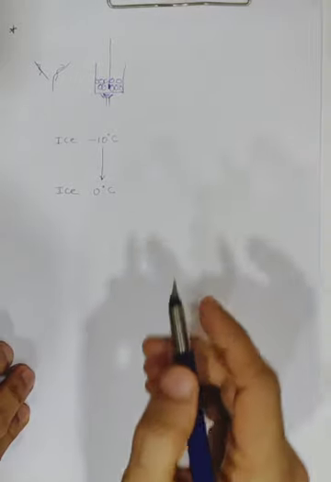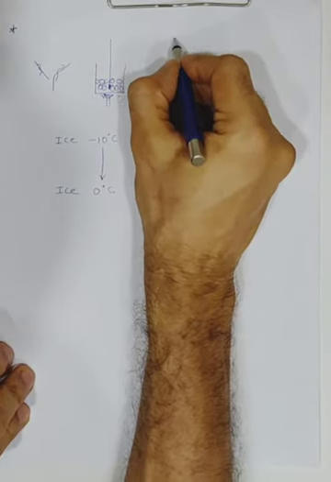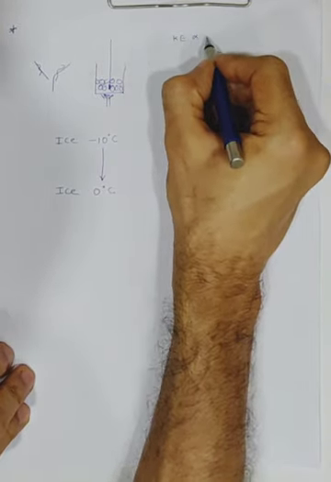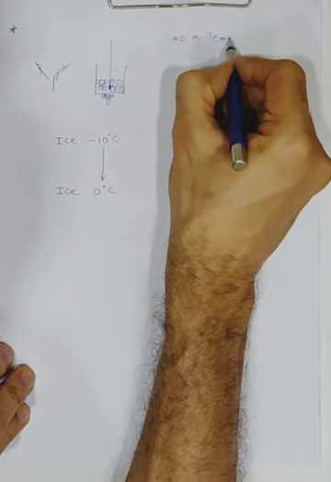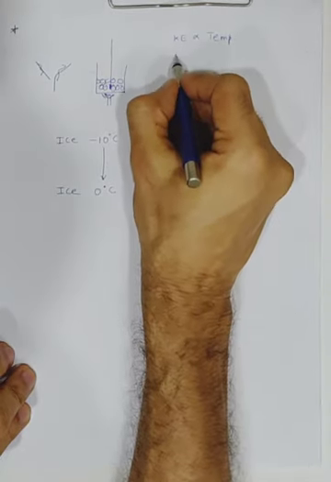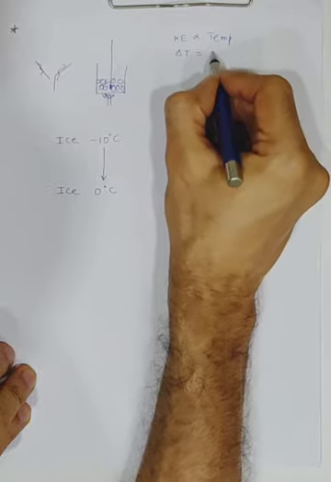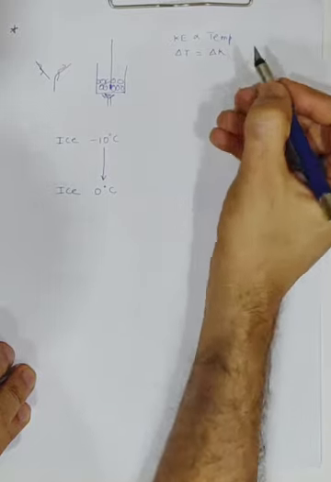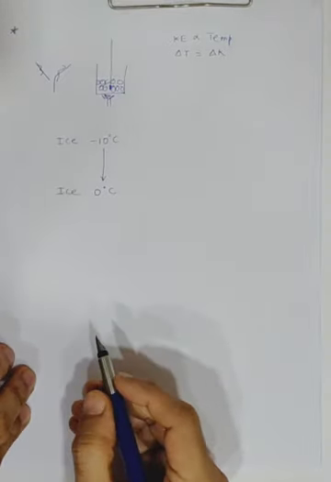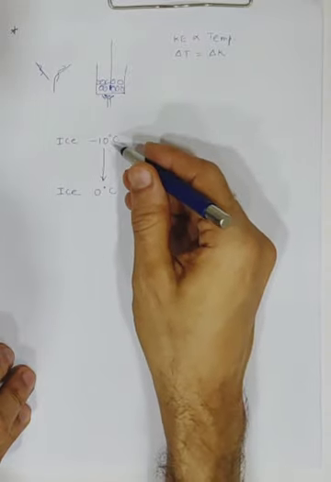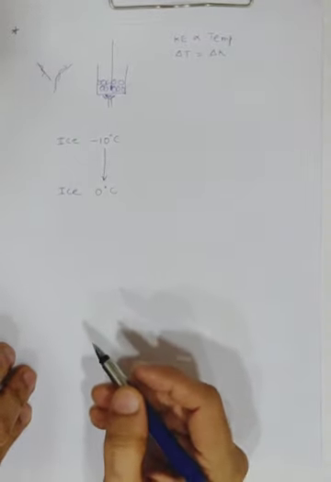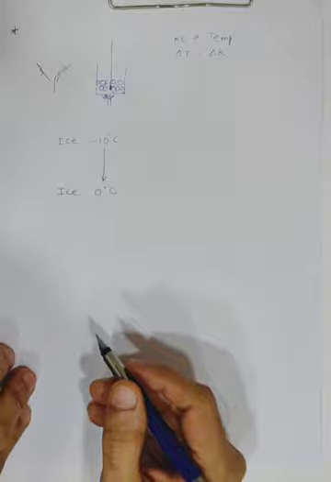Now if you remember, the kinetic energy of all these molecules is directly proportional to what? The temperature. So whenever there is a change in the temperature, there will be a change in the kinetic energy. So here the temperature is increasing, so the kinetic energy of the molecules is also increasing, correct?